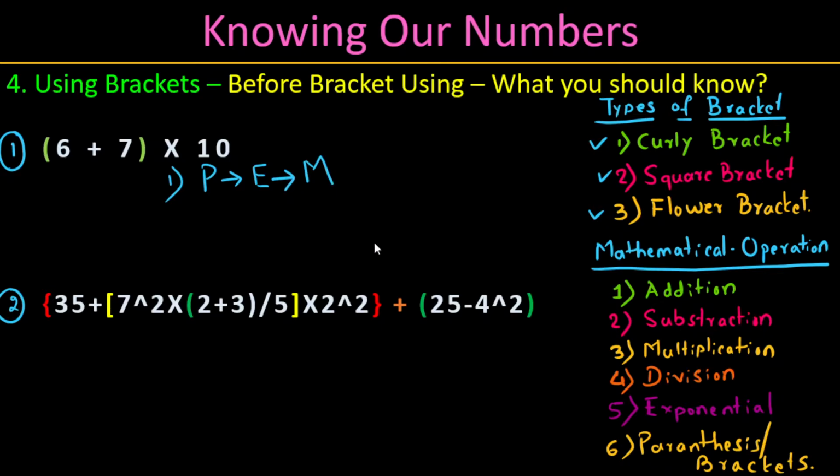Then coming to the next is multiplication. Then we come to division. Next addition, then subtraction. So this is the order: first order, second order, third order, fourth order, fifth order, sixth order. If any one of these is not there, then you go to the next order and solve it. We will see how to apply this order in the next section, where I will tell you how to solve problems using this order.